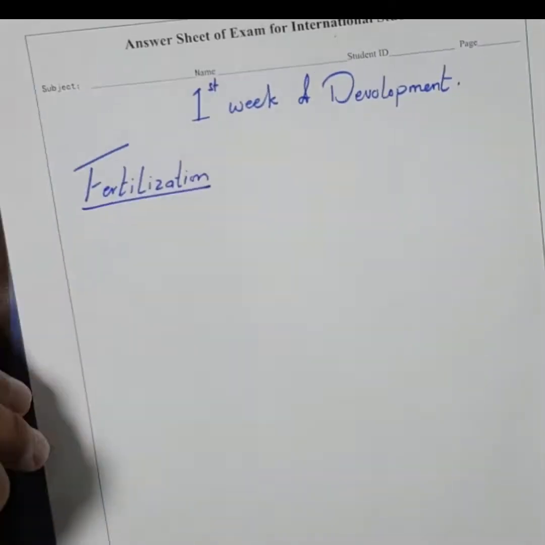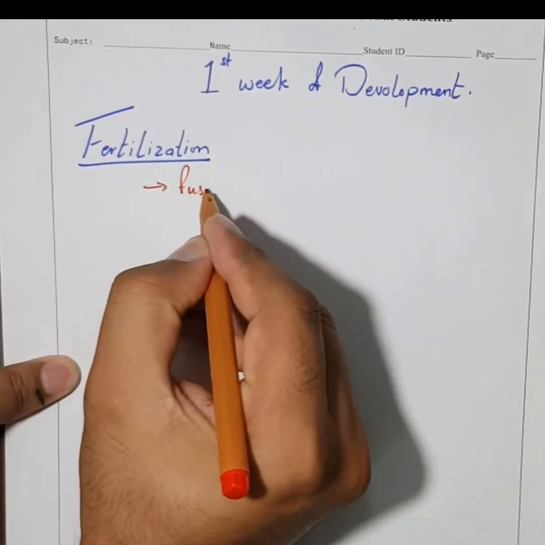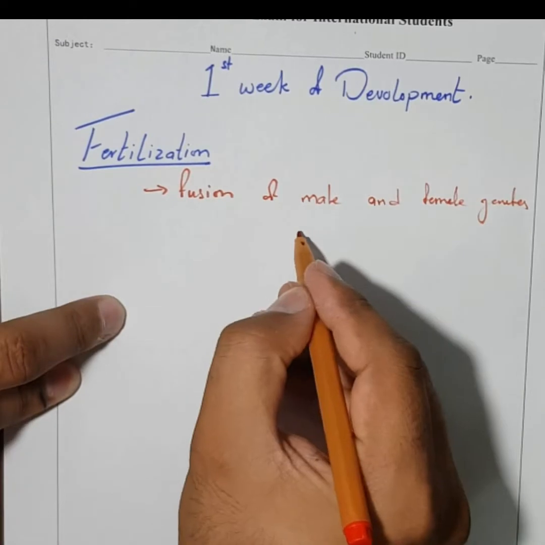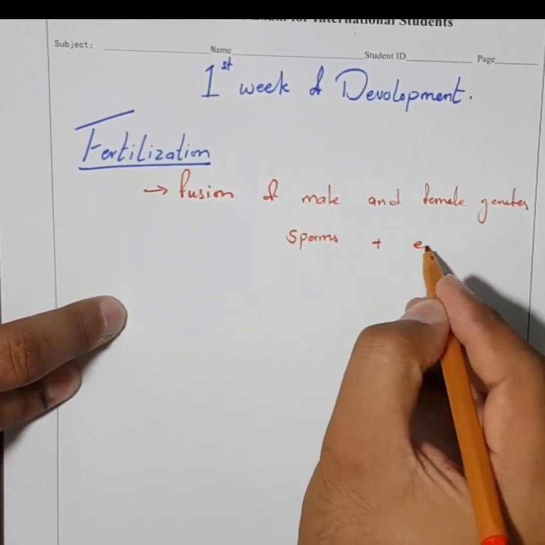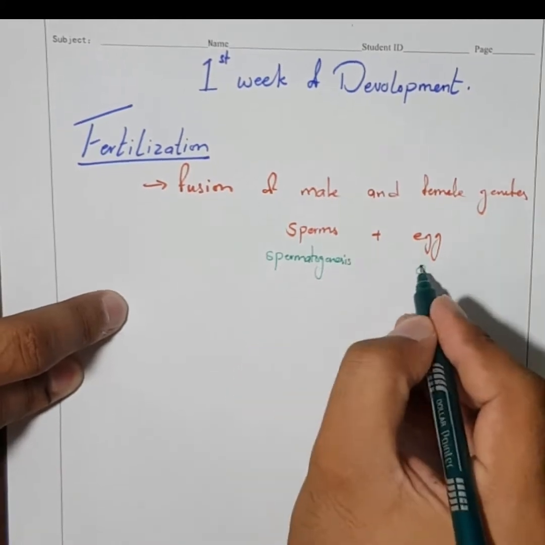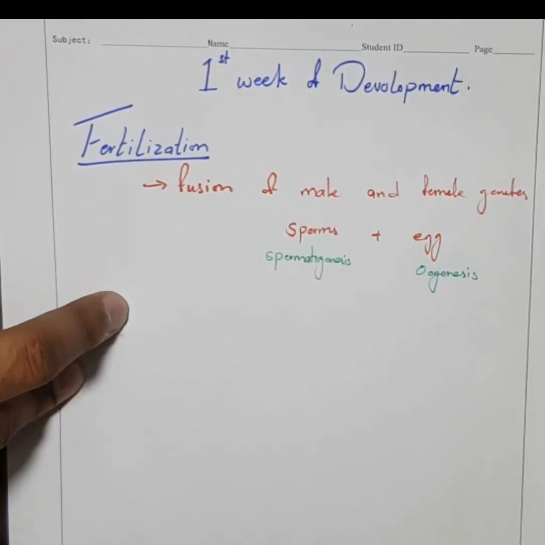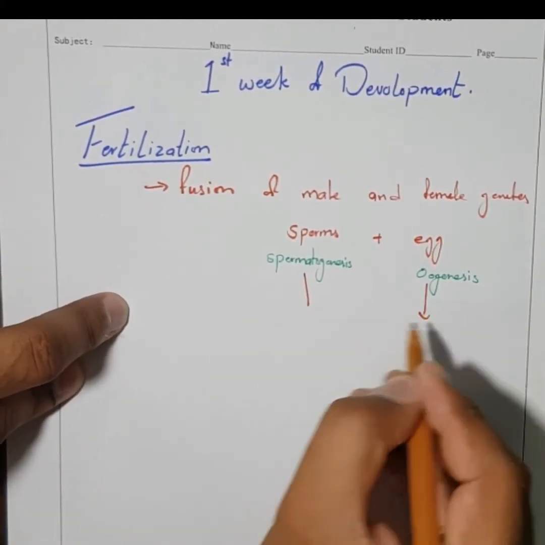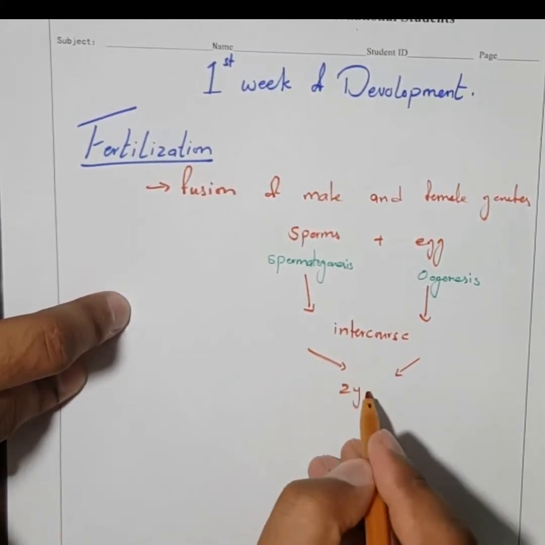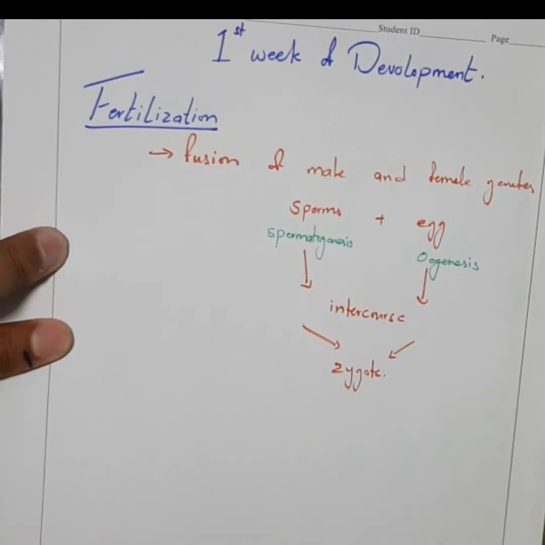First week starts right after fertilization reaction. In fertilization reaction, there is the fusion of male and female gametes, the male gametes which were sperms and the female gametes which were eggs. The sperms were produced from spermatogenesis while the eggs were produced from oogenesis as we remember before. So when there is intercourse between male and female, there is the production of zygote from the fusion of these